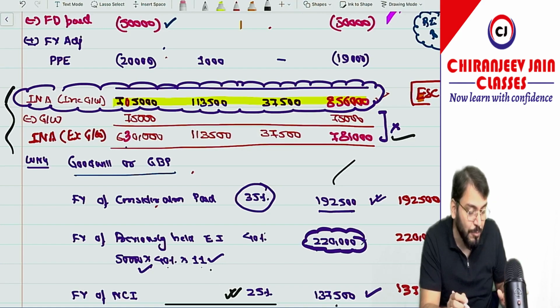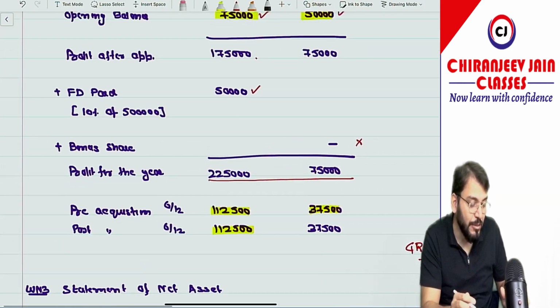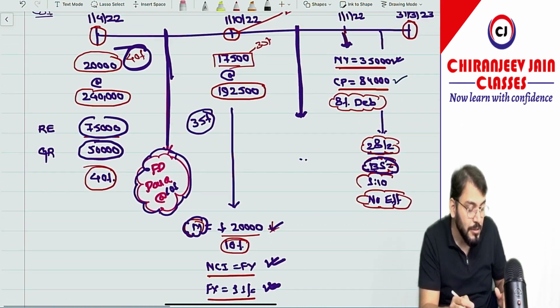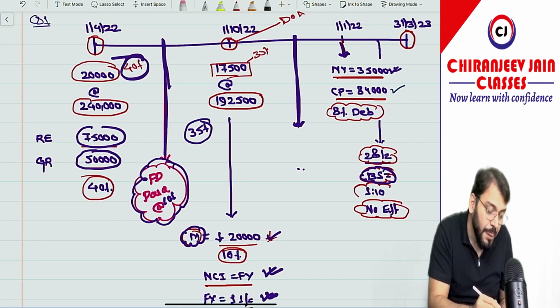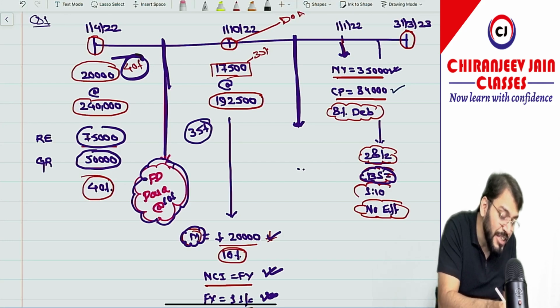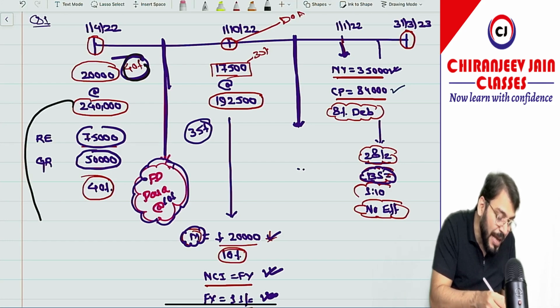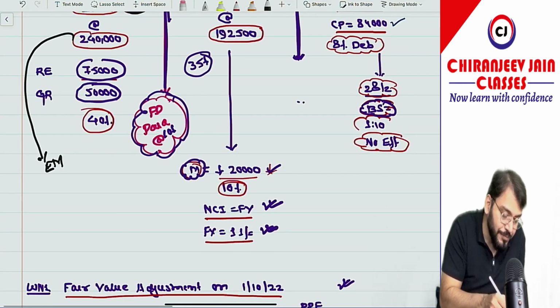Yes sir. Now coming to one more point. Just try to understand. One more doubt will come. The doubt will be, sir, final dividend was paid at a rate of 10%. So can you say on this date, because there is significant influence, we need to apply the equity method. Now what is the equity method?